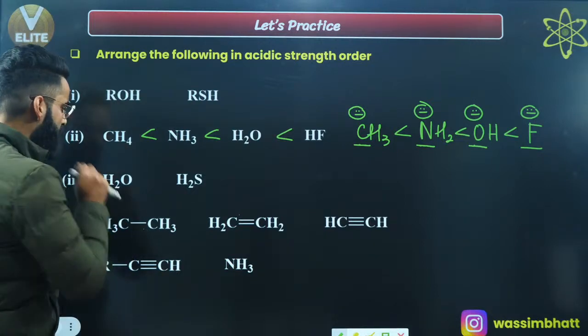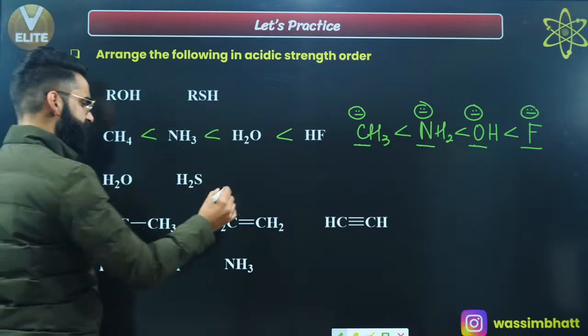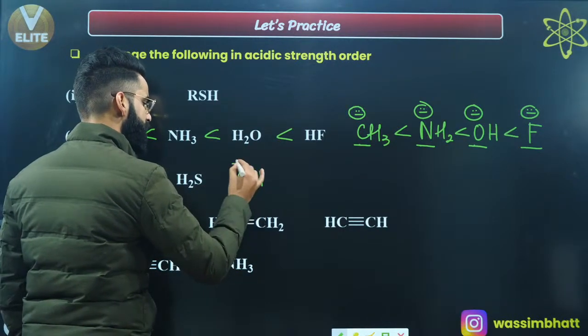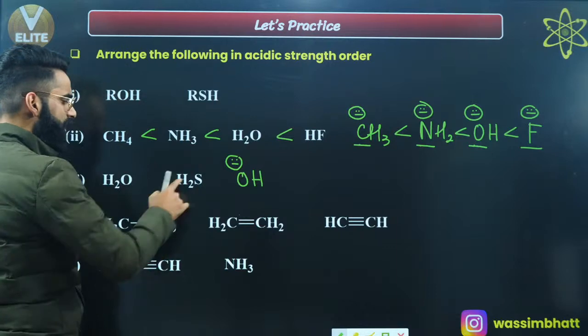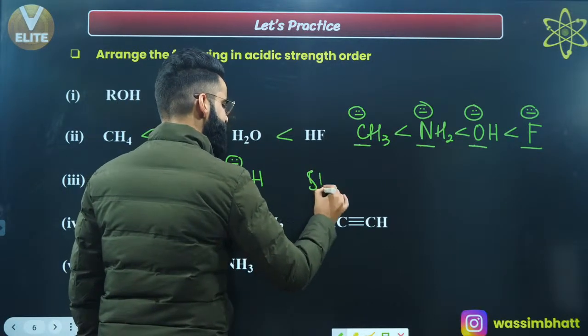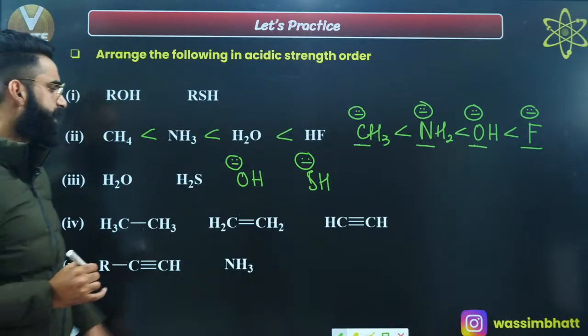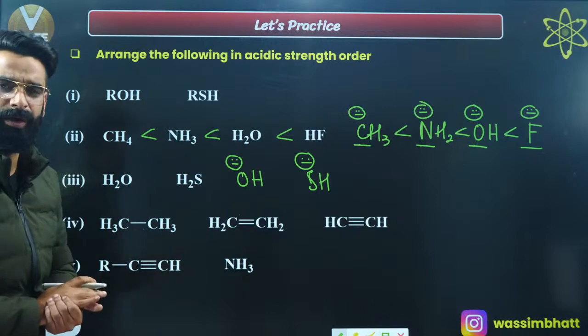Now, let's have a look at the third case. Let's try to make their conjugate bases. Water: after removal of H positive, this water gets converted into OH negative. This is the conjugate base of water. H2S: after removal of H positive, it gets converted into SH with a negative charge on sulfur, right? So these are the conjugate bases of the acids which we have taken over here, correct?